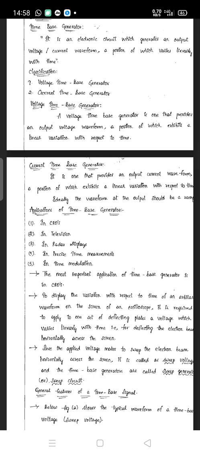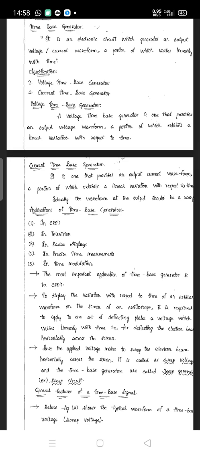A voltage time-based generator is one that provides an output voltage waveform, a portion of which exhibits a linear variation with respect to time. The same is for the current time-based generator. It is a circuit or electronic circuit that provides an output current waveform, a portion of which exhibits a linear variation with respect to time. So very simple, they are very easy to remember.